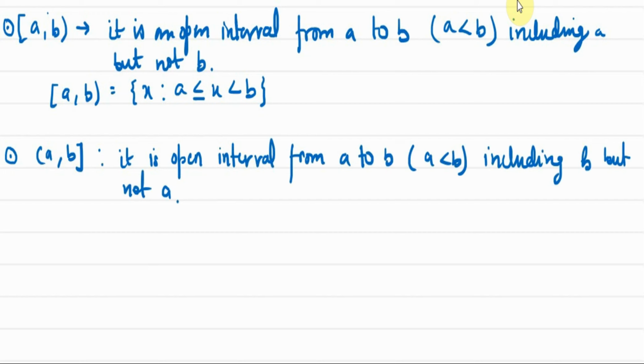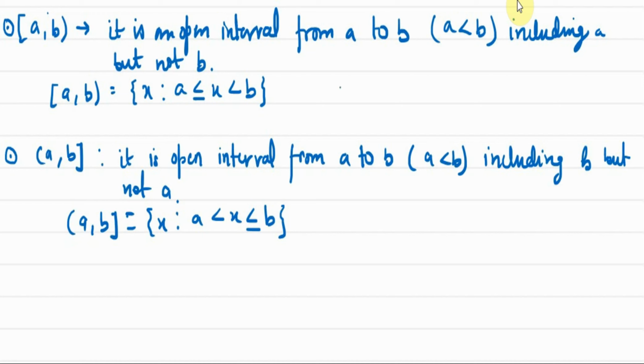Now again we'll write it in the form of a set. The interval A comma B will have elements x such that this x is going to lie between A and B. So we can write it like this. X is greater than A but less than B. Now B is included, so we'll put the equal to sign here. A is not included, B is included. X can be equal to B, it can be less than B as well, but it cannot be equal to A. So these are the two types of interval.